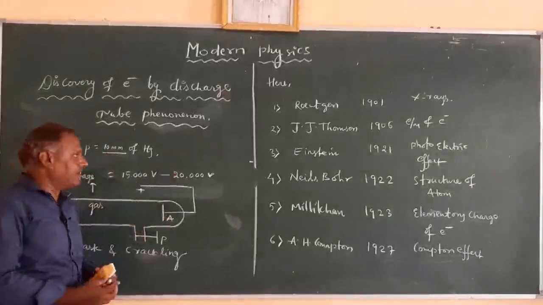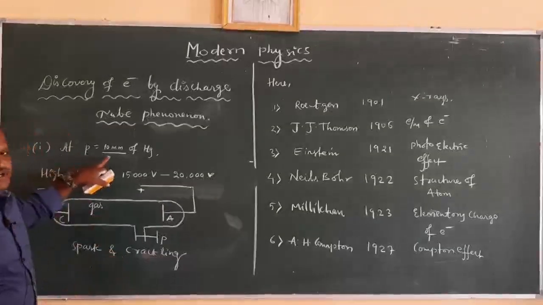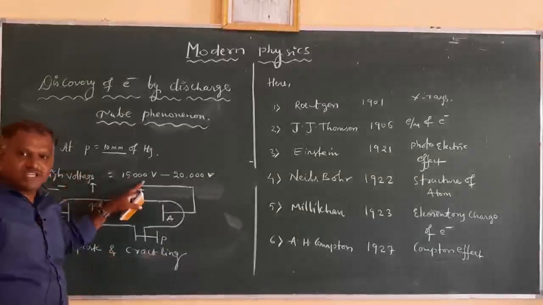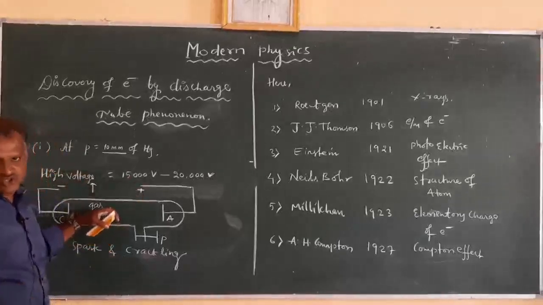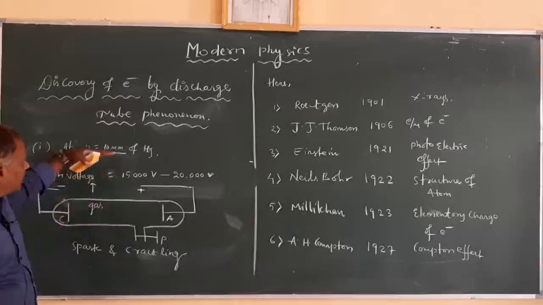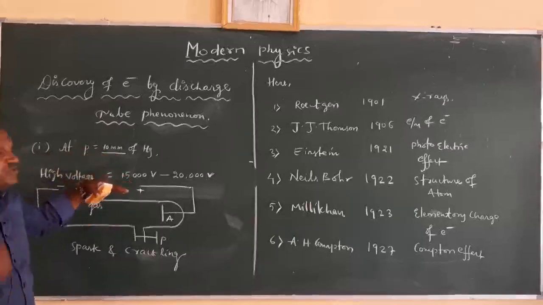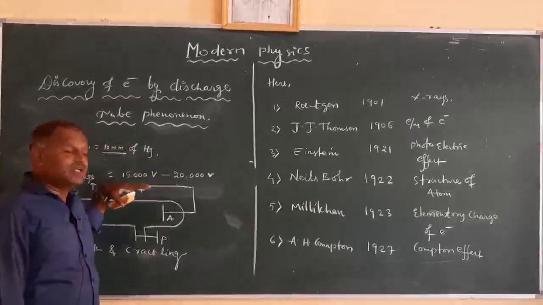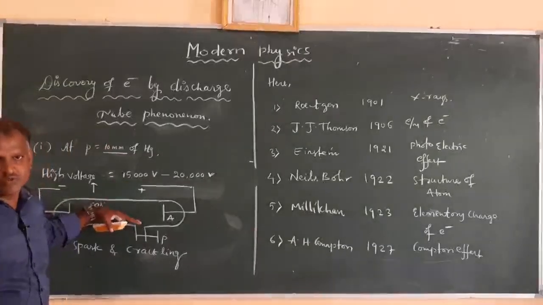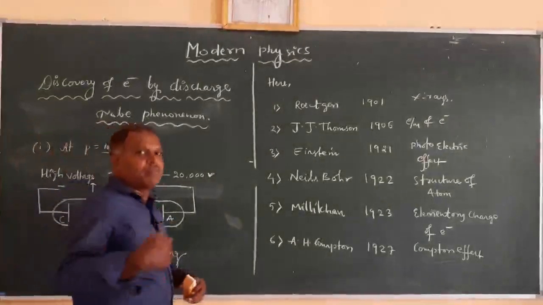Sparks and a crackling sound are observed at this pressure with these potentials, 15,000 volts to 20,000 volts. If we vary the pressure while keeping the potential the same, we can observe how the gas behaves in the discharge tube. That is, we reduce the pressure of the gas, maintaining the same potential. We can see a number of cases.